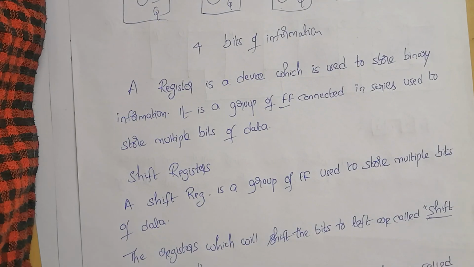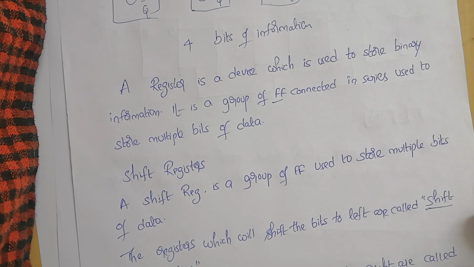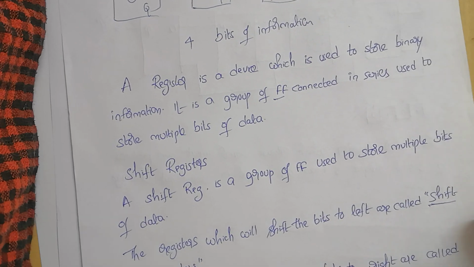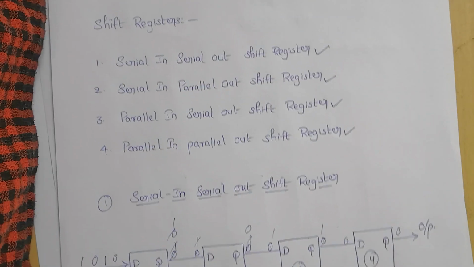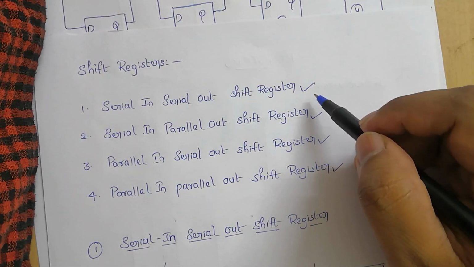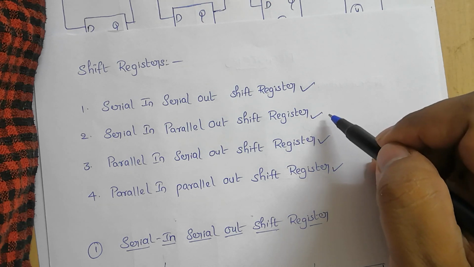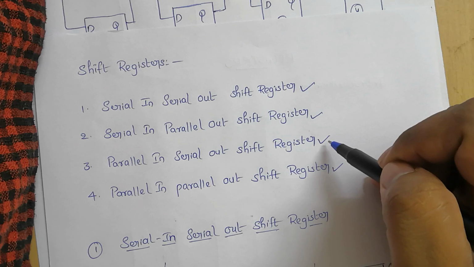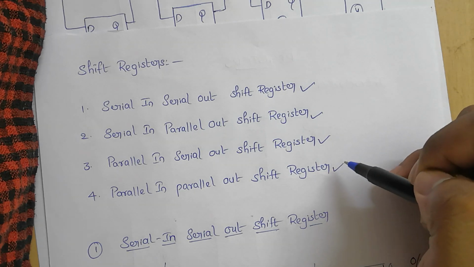So it can perform two types of operations. One is shift left operation, another one is shift right operation. The register which shifts the bits to the left side is called a shift left register, and the register which shifts the bits to the right side is called a shift right register. And while coming to the classification, there are four types of shift registers. One is serial in, serial out shift register, another one is serial in, parallel out shift register, the third one is parallel in, serial out shift register, and the fourth one is parallel in, parallel out shift register.